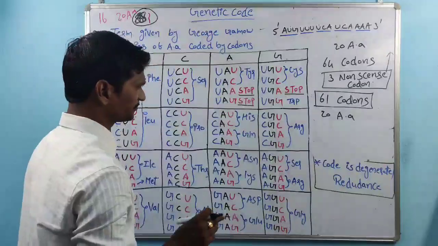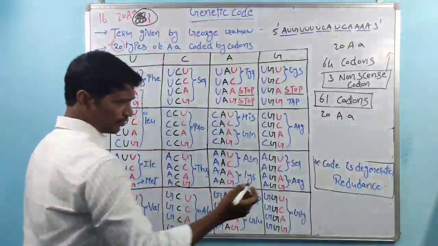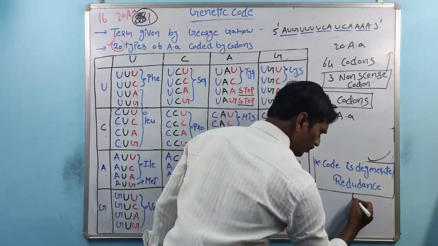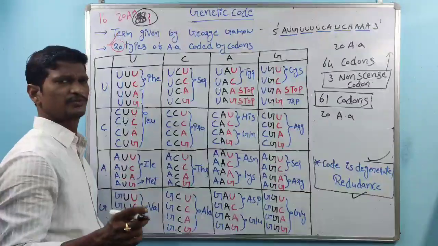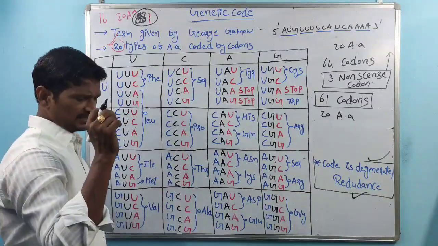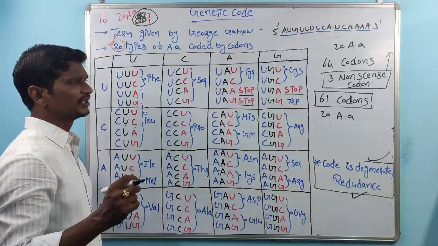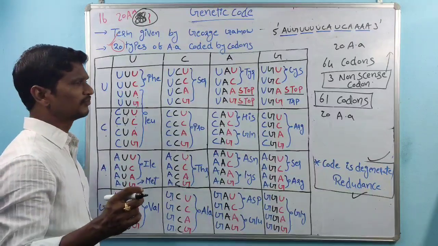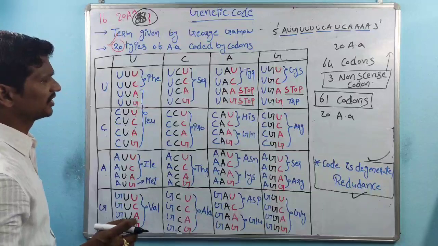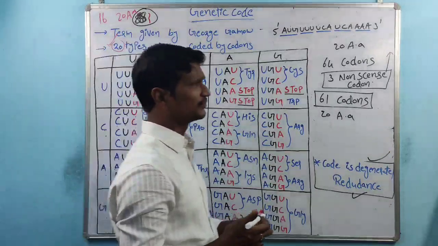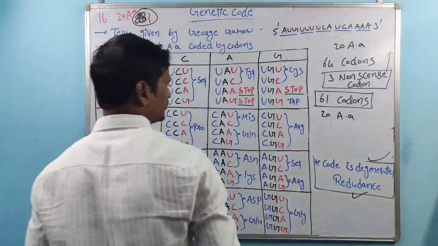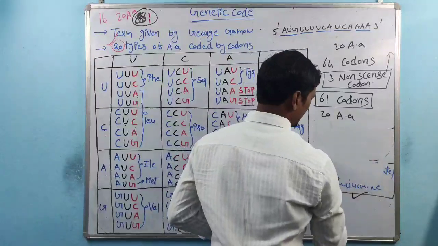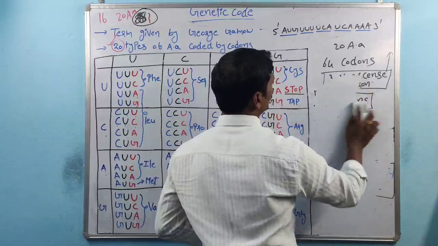That is why the code is degenerate, or the code is redundant. Very simple: each amino acid is coded by more than one codon. Those are some of the important points, the characteristic features of the genetic code.